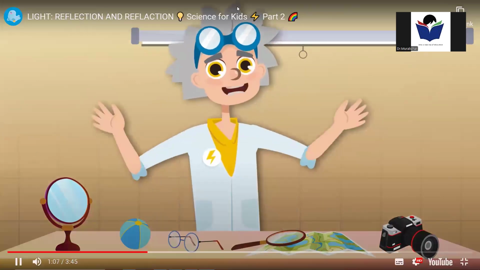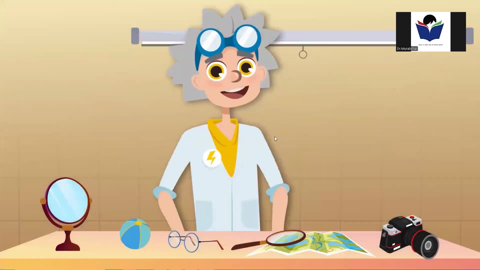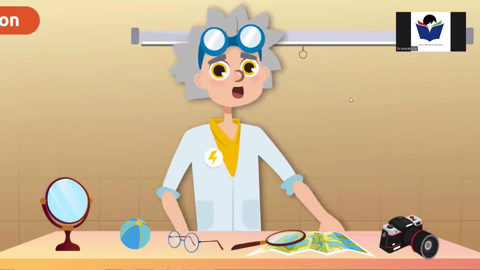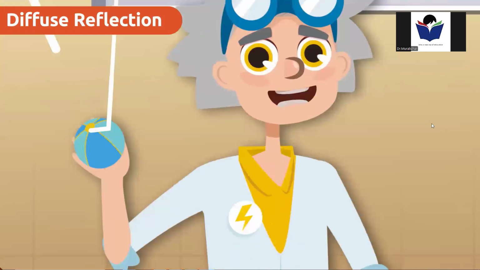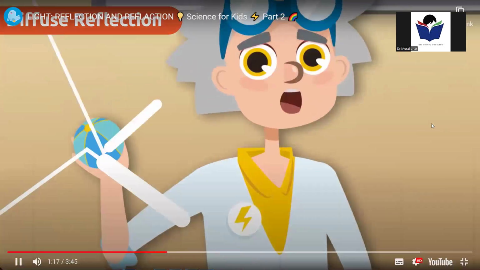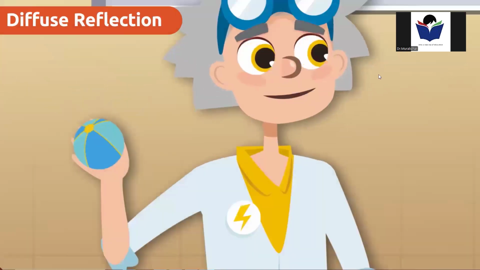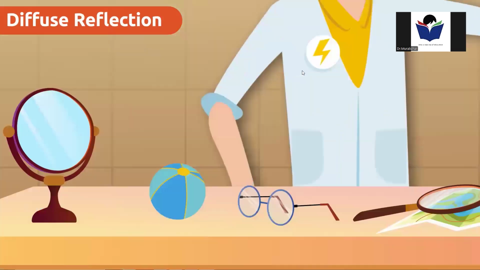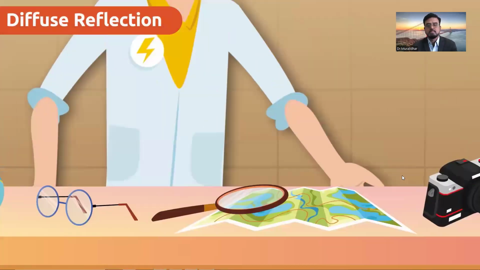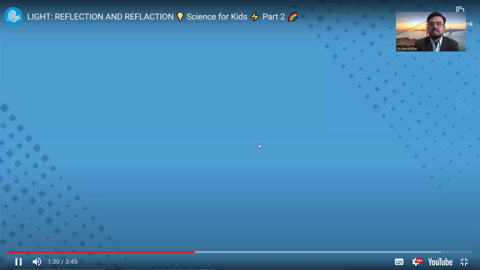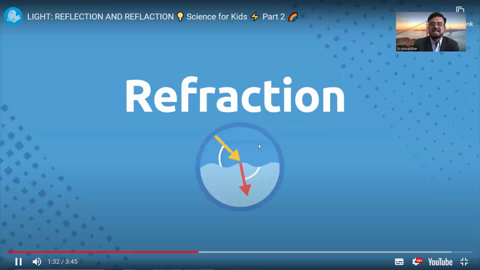However, when rays are reflected in different directions, this is called diffuse reflection, which is what allows us to differentiate some objects from others so we can appreciate every detail. Diffuse reflection allows us to know, for example, that this is a ball, and we can differentiate it from other objects. Now let's look at another property of light, refraction.